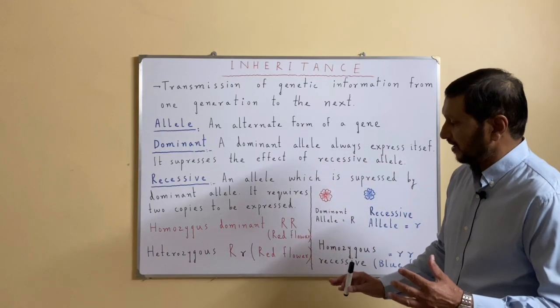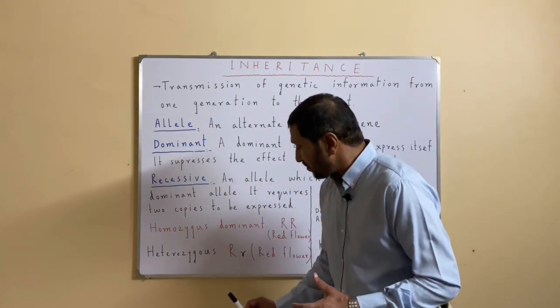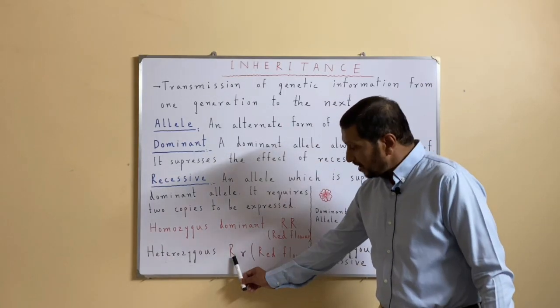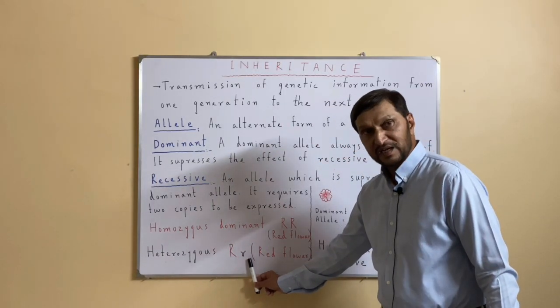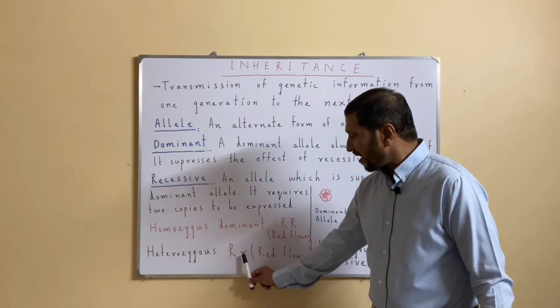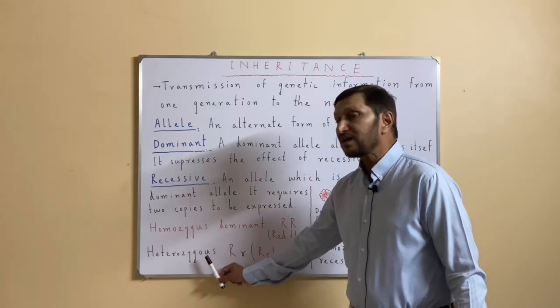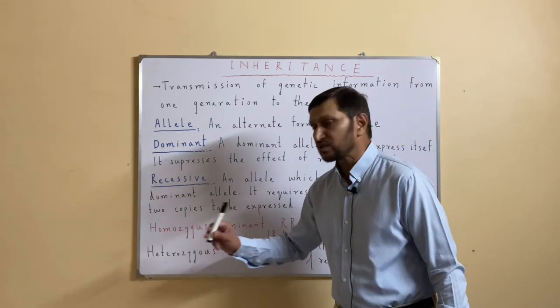On the other hand, if the individual has both the dominant allele as well as the recessive allele, the capital R as well as the small r, that individual will be called heterozygous.